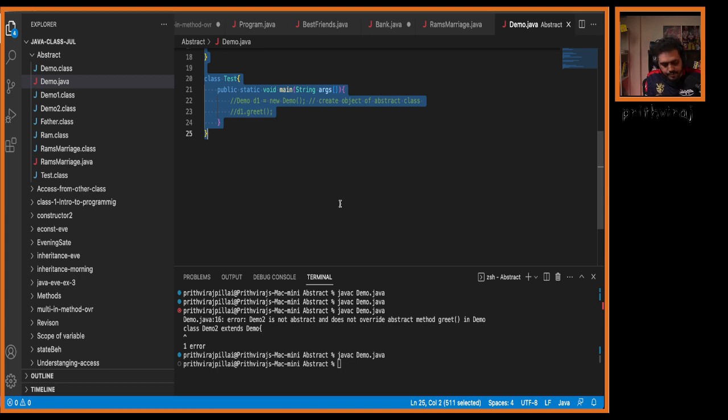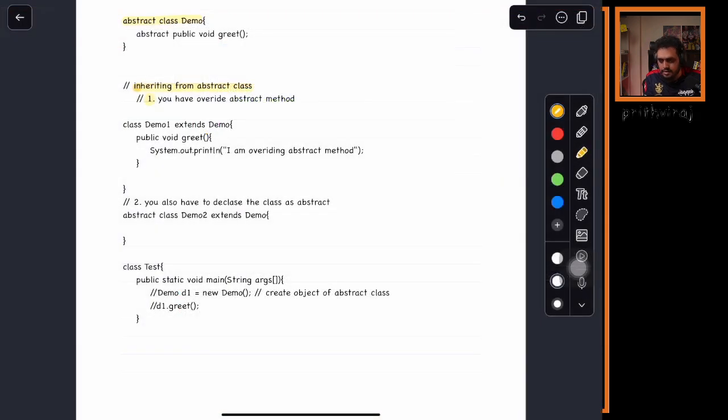Now tell me. Now, this class is an abstract class, right? And what are we doing here? We are inheriting from an abstract class. Now, how many options are there? You have two options. Sorry, here, can you see this? Whenever you're inheriting from an abstract class, you have two options, one and two. What is the first option, everyone? The first option is you have to override the abstract method.